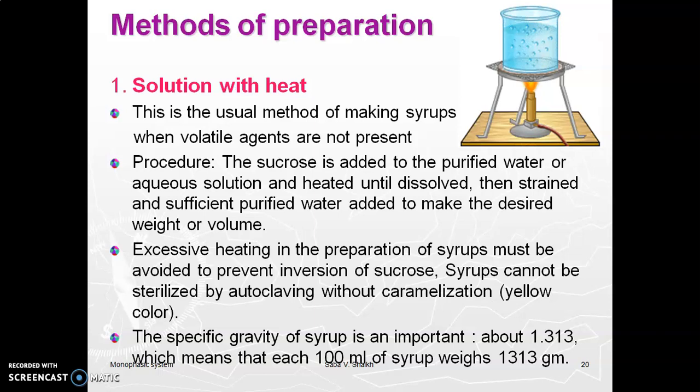And the specific gravity of syrup is important because the adulterated syrup and the original syrup can be differentiated on this point, because the original syrup has a specific gravity of about 1.313, which means that each 100 ml of syrup weighs 131.3 gram. This is the main identification of the original syrup.